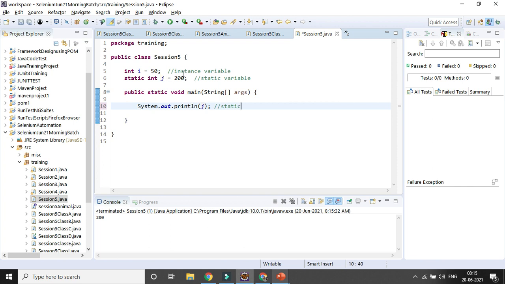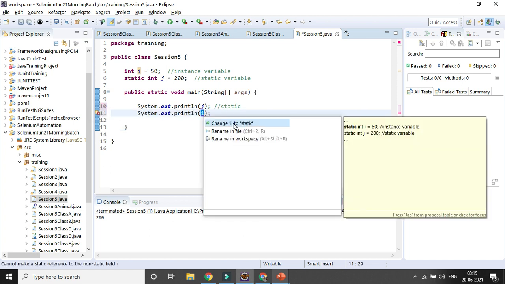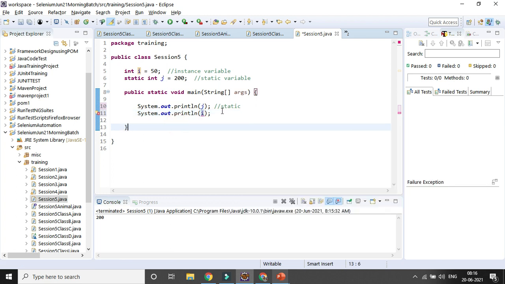Whereas for a class or instance variable, you cannot access it directly, because this is an instance variable. You have to create an object or instance of the class first. After that, you can use it. So you can see the error message is there. What is the error message? Change i to static. If you change it to static, you can use it, right? Otherwise, you can't use it. So if you want to use it, you have to create an object or instance of the class first.